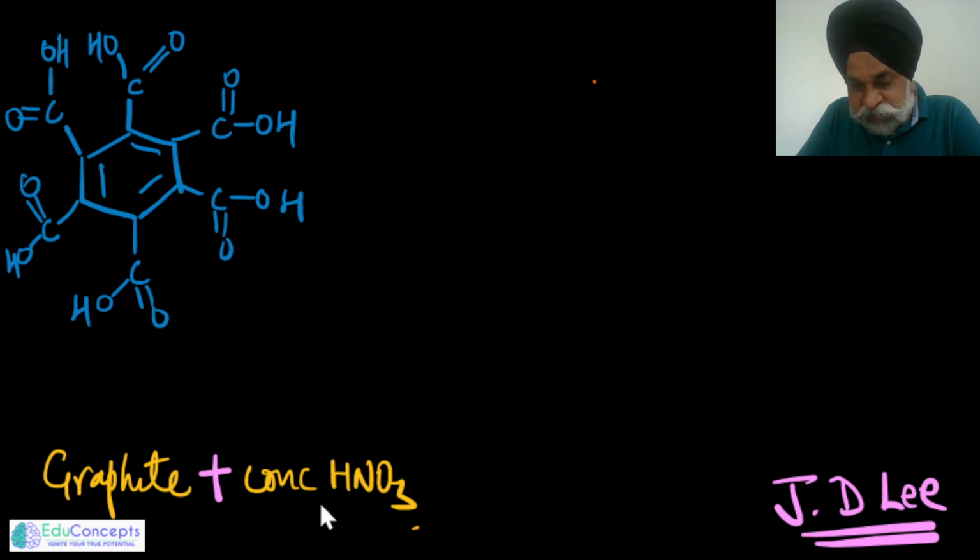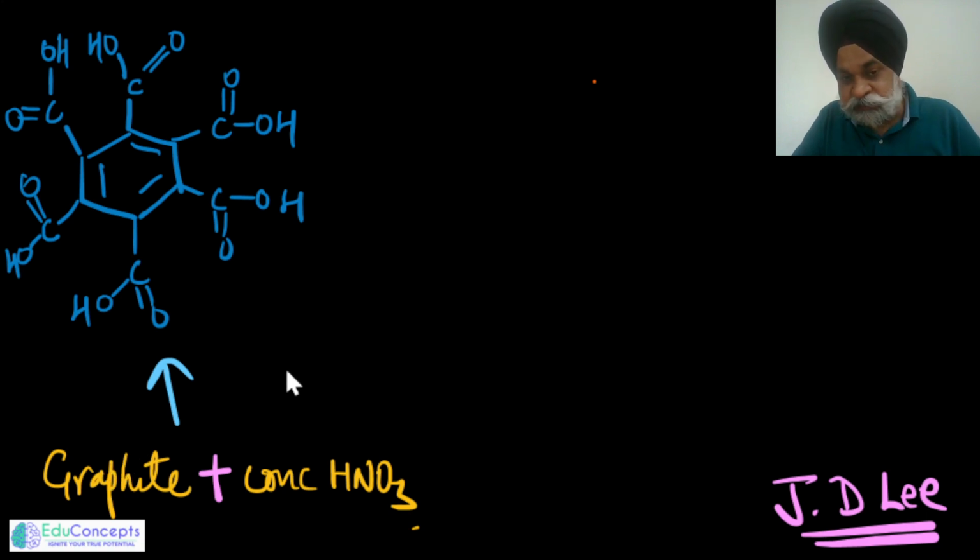So if graphite is heated strongly with nitric acid, you would get this particular molecule. This is benzene 1, 2, 3, 4, 5, 6 hexacarboxylic acid, which in a way is a very popular organic compound, which you would find named as mellitic acid.